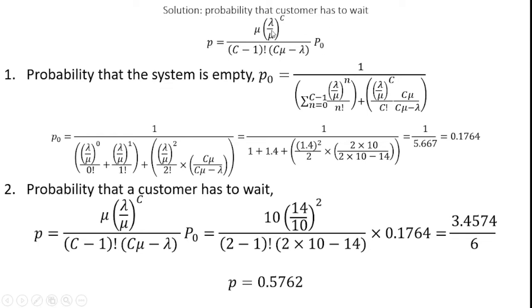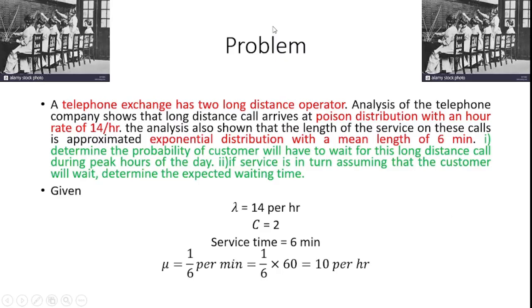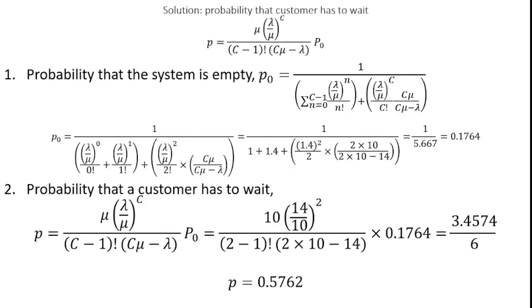We already know lambda, mu, and C for our problem: lambda is equal to 14, mu is equal to 10, and C is equal to 2. But the unknown value in that formula is P naught.